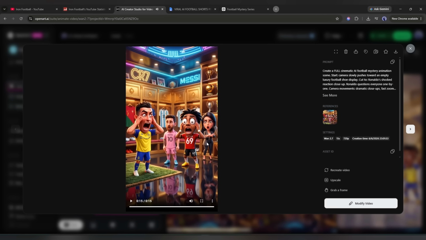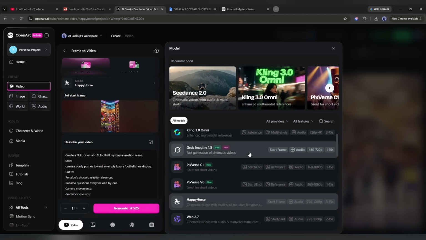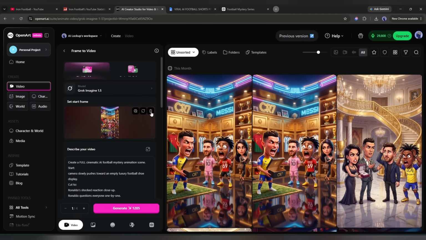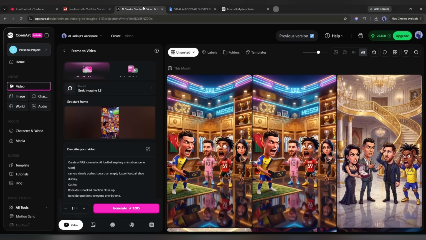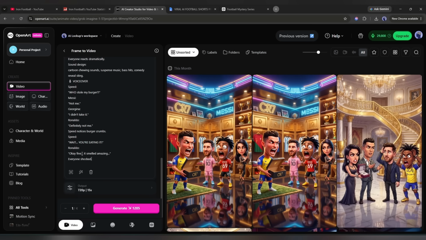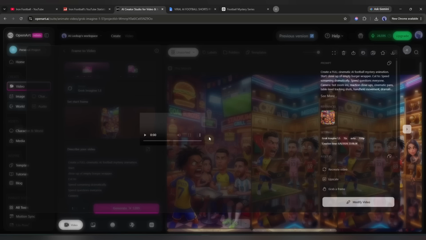This is also good, but I think Grok Imagine did better than Wan 2.7. So, I will create all other videos with Grok, okay? Let's create the second video clip. I am selecting the image. Once done, I will copy the prompt, paste it into the prompt box, set all other settings, and then generate the video. And here is the second video clip.